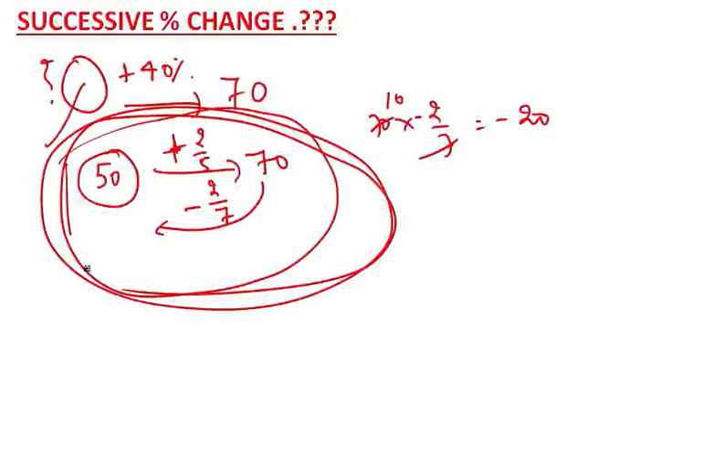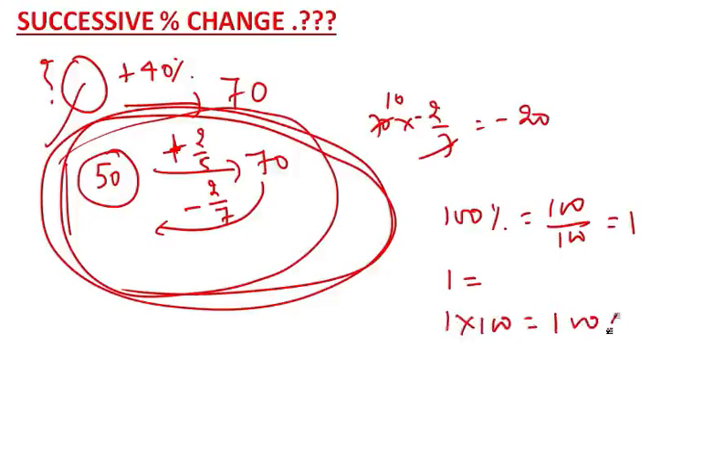Okay, now tell me, what is 100% in the fractional form? You will say there is a percentage symbol, so I'll do 100 by 100, you get 1. Okay, now what is 1 in the percentage form? You will say just multiply by 100 to get the percentage. Fine.